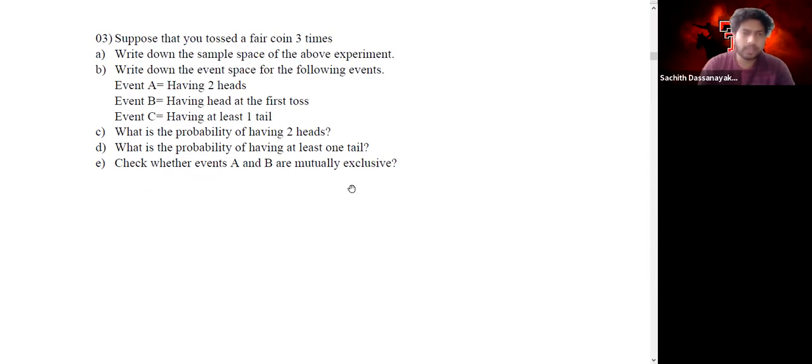Let's start this question. Question number 3, which is based on coin tossing models. Suppose that you tossed a fair coin 3 times. So once we flip the fair coin, one time we can get head or tail. Same thing happens each time, but once we consider flipping one coin a few times, then we will be having these kinds of values.